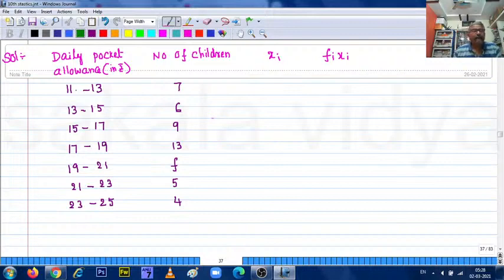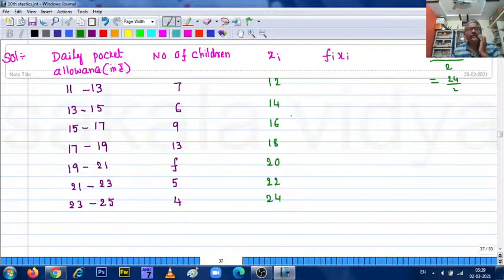So xi: first 11 plus 13 by 2, that is 24 by 2, 12. Just find the mid value of the first class interval. After that, go on adding 2, since 13 minus 11 is 2. 12 plus 2 is 14, then 16, 18, 20, 22, 24.